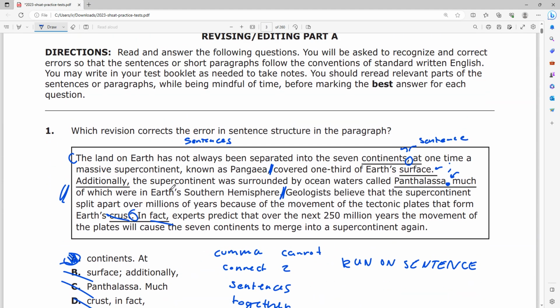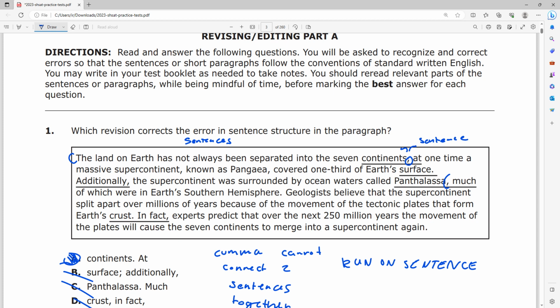Because I'm going to use the SHSAT's own words to explain this. So if we look at the fragment right here, I'll go ahead and erase some things. If I look at this fragment, it's saying "much of which were in Earth's southern hemisphere." That's missing a subject, and that can't stand alone as its own sentence because it's missing a subject.